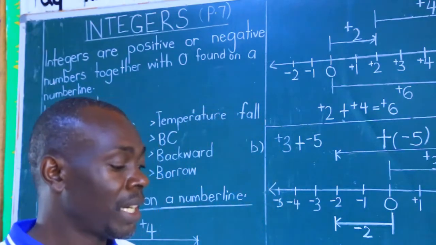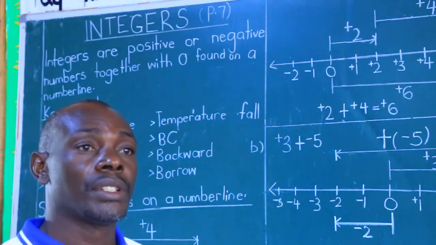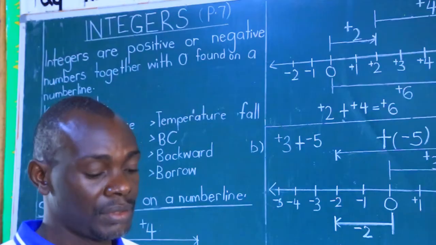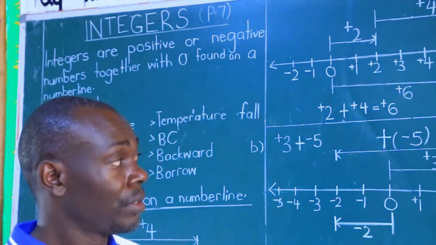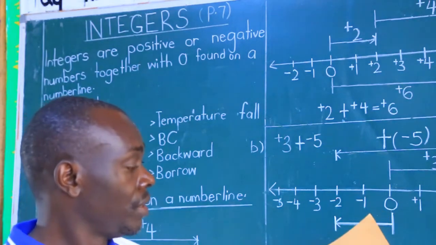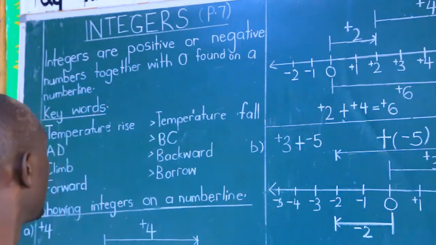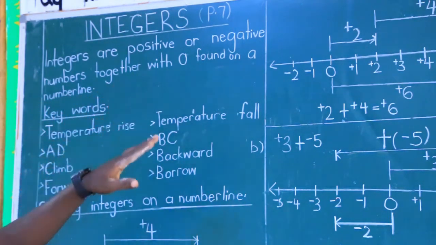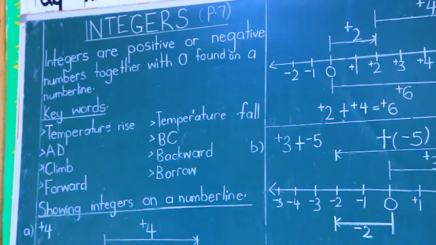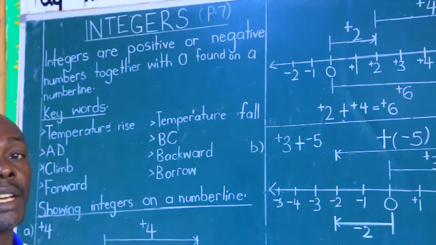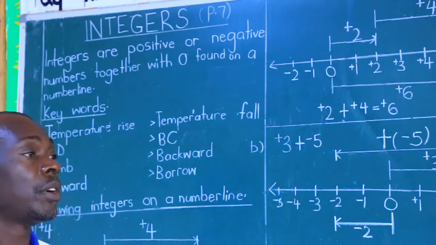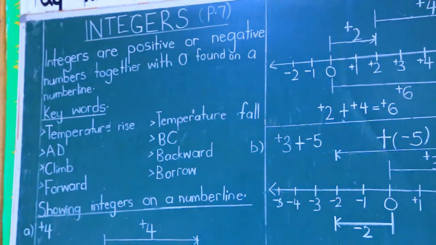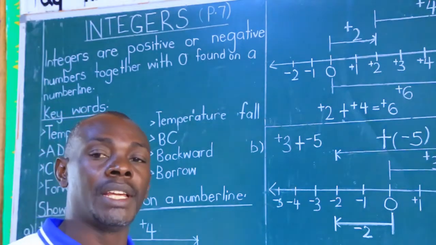So I urge you, buy this workbook or come for it at school and then follow as you write. So I say integers are positive or negative numbers together with 0 found on a number line.